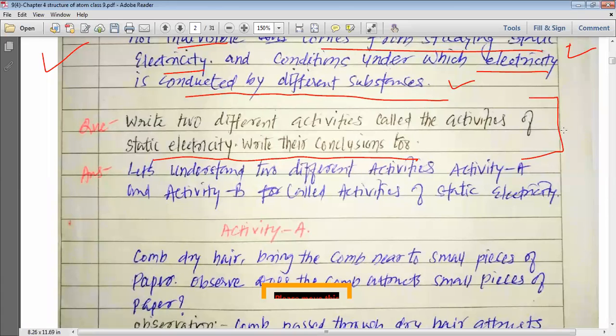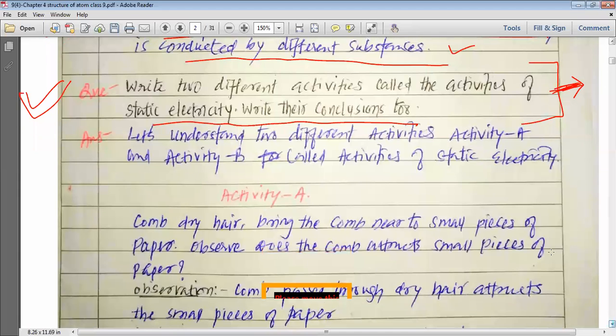My dear students, these activities you can do at your home. ये activities आप अपने घर पे भी कर सकते हैं. I would request you to do this activity at home. Please do this activity so that you can understand that there is a charge inside atom, or we can say that the atoms are divisible. By using this, you can come to know that atoms are divisible.